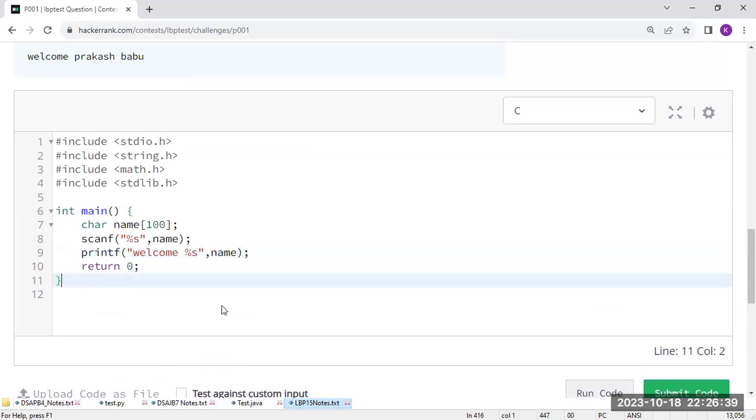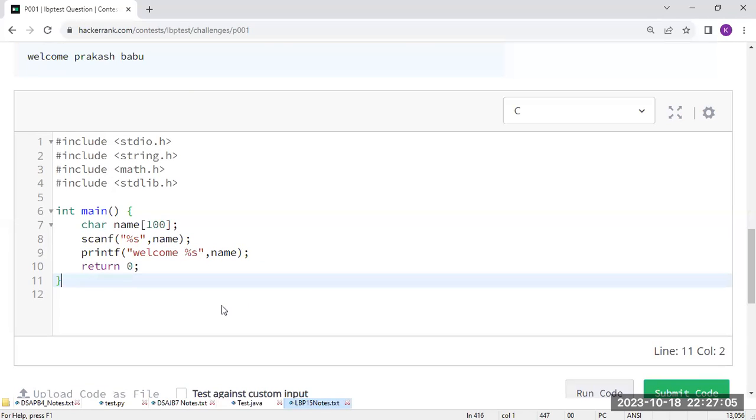This is the point that you need to remember. In C language, if you are using percentage s, what is the meaning of that? It is going to read only a single word. So if you try to read more than one word, it won't accept. That is the problem we face with C language.